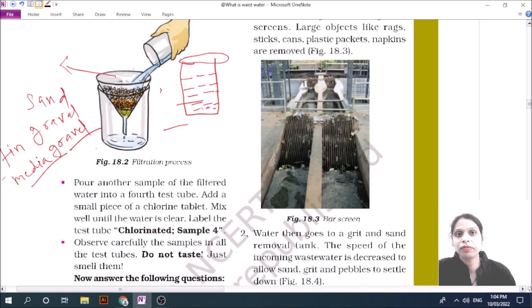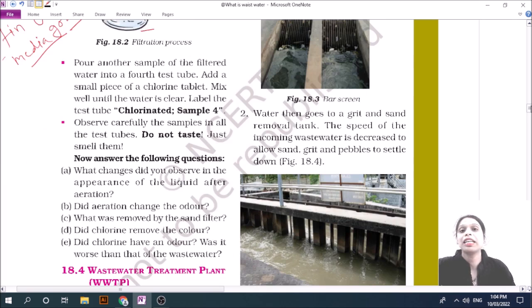After that, you take a piece of chlorine and put it in that. What do you get? You get clean water, and this has no odor, meaning the smell of the water is minimized, or even it may be completely finished. Then we get clean water by such a process, by the process of filtration.